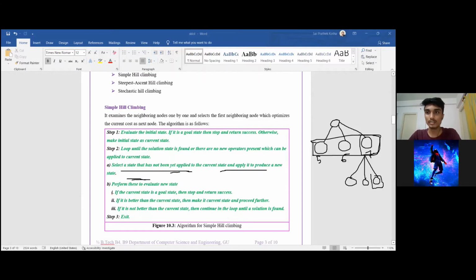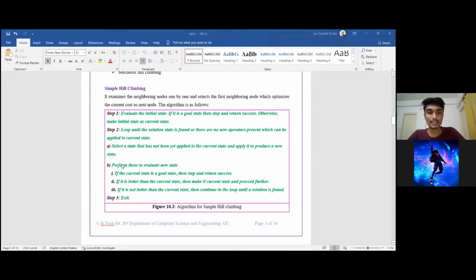So in continuation, let me rub this. As I said, we have these 3 criteria, 3 steps in which we choose whether we have to expand or not. So the first step is, in the expanded nodes, see if any of the state is goal state or not. If it is goal state, then it is good and we can stop the process.